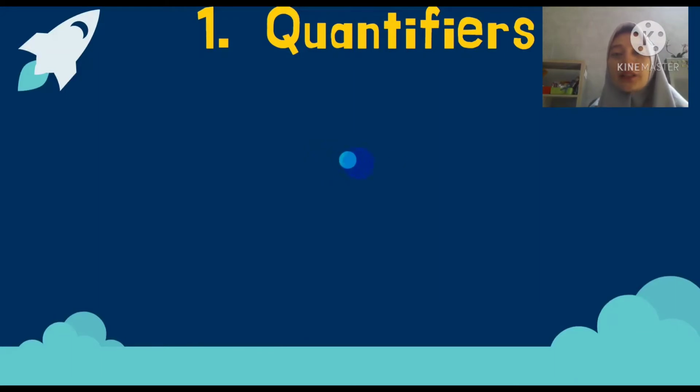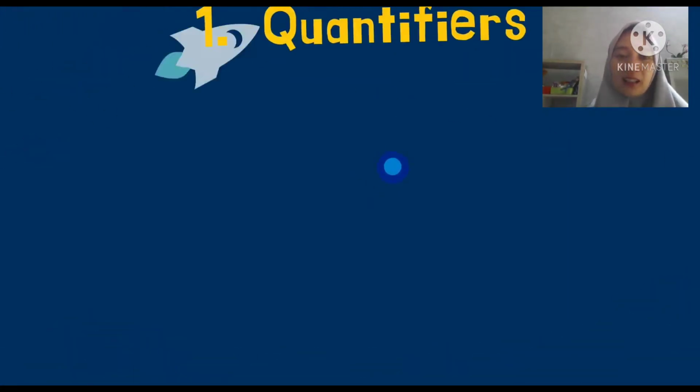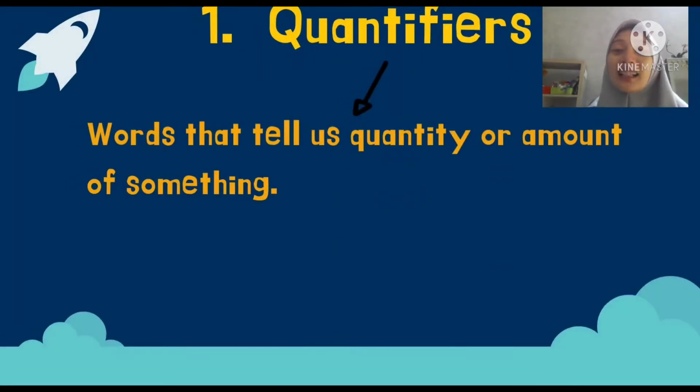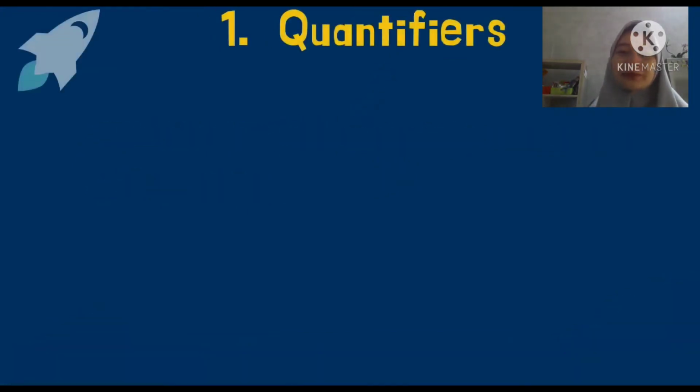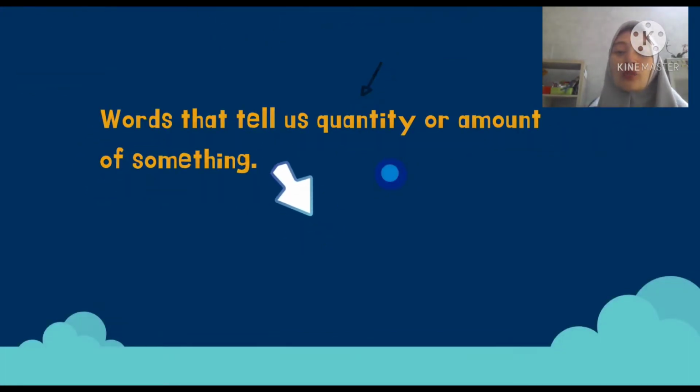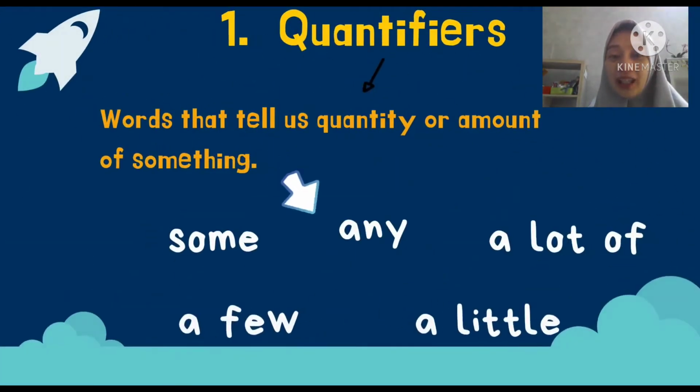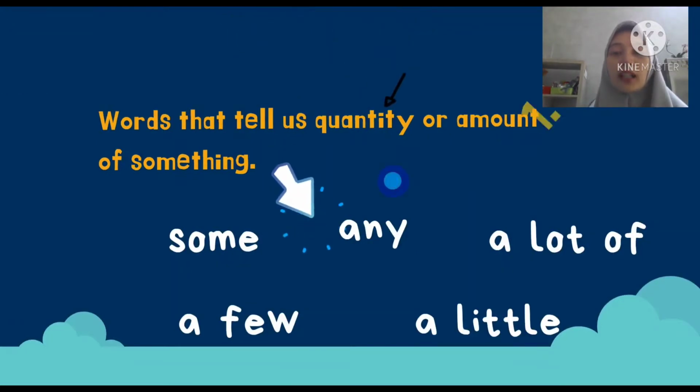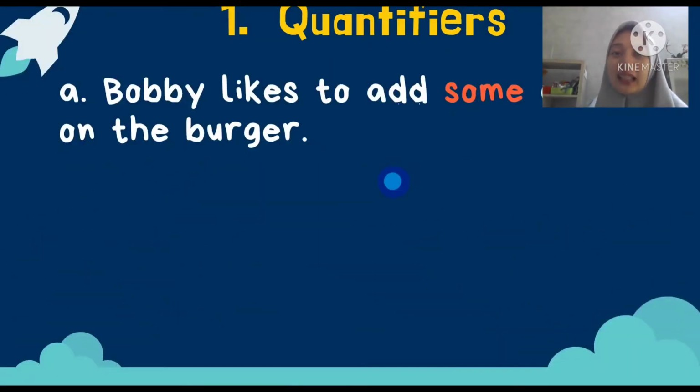Okay, the first material is about quantifiers. Quantifiers are words that tell us the quantity or amount of something. What are the examples of quantifiers again? There are some, any, a lot of, a few, and a little. And how to use them? We have to know when and how to use them in sentences.